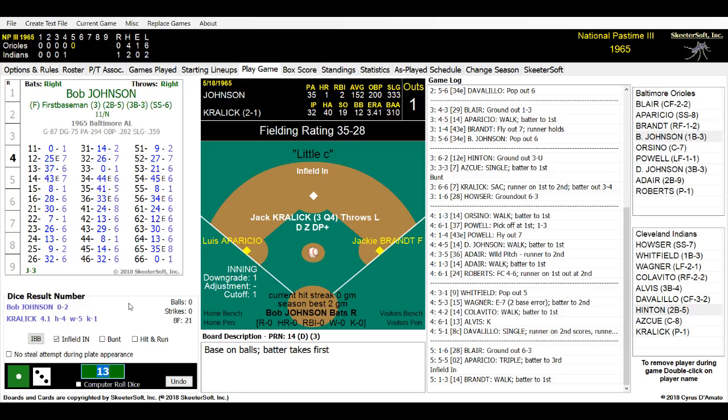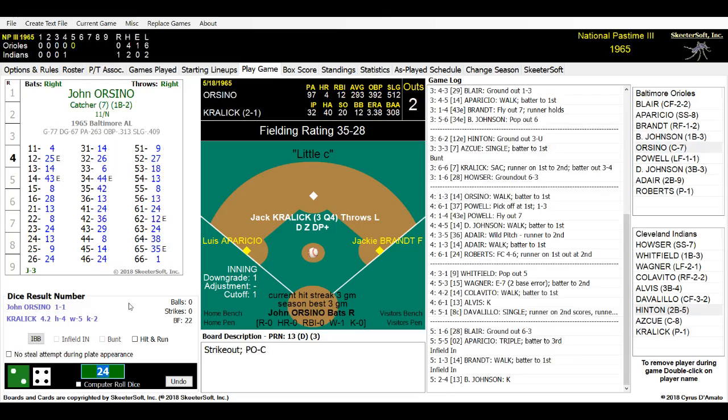And here is the pitch to Bob Johnson. It is a 24. And Kralik has struck him out. Clutch strikeout for Kralik. Pitching very well for Cleveland this year. Due up here will be John Orsino.